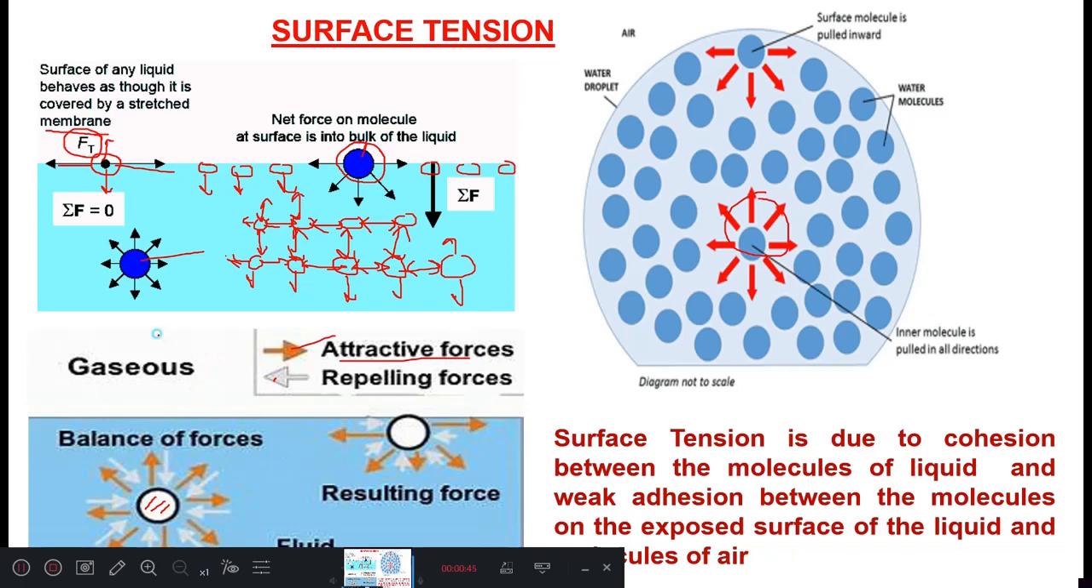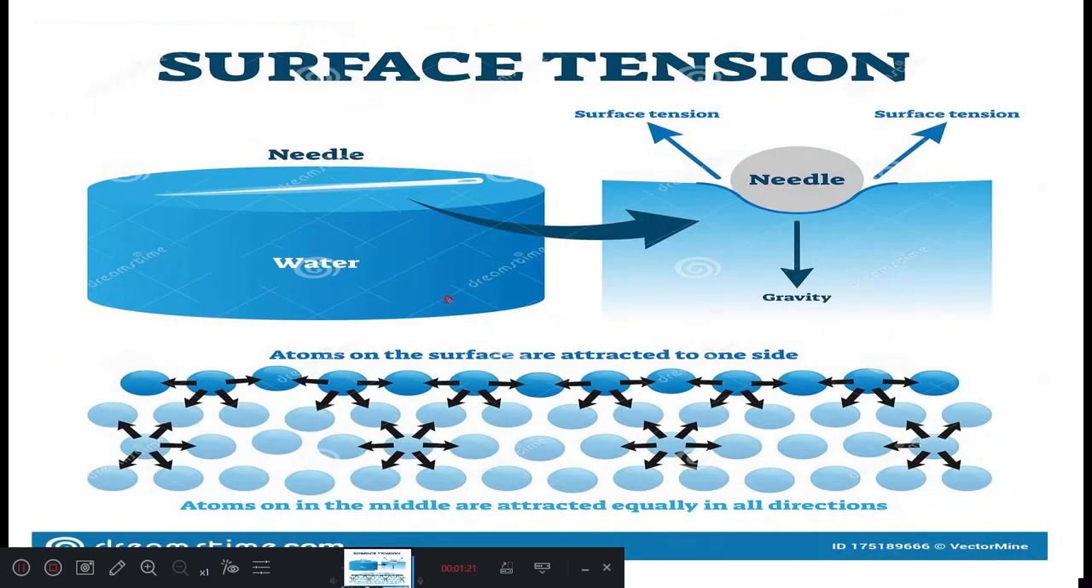Here the gaseous envelope is present above the liquid surface. So there is a weak adhesion between the air molecules and the liquid molecules, and there is a strong cohesion between the molecules of the similar kind, that is the liquid. Hence the net force acting is vertically downward. Hence the surface of the liquid always behaves like a stretched elastic membrane, which we call the surface tensile force. Okay, now look at this picture.